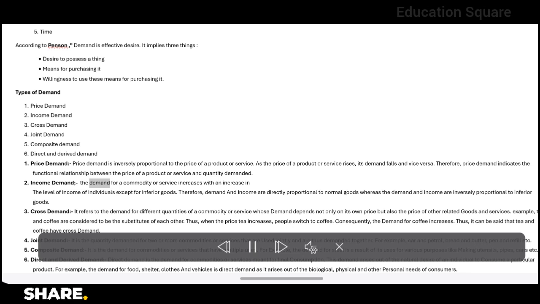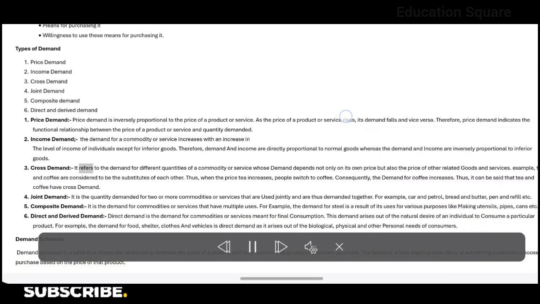Income demand. The demand for a commodity or service increases with an increase in the level of income of individuals, except for inferior goods. Therefore, demand and income are directly proportional for normal goods, whereas demand and income are inversely proportional for inferior goods.